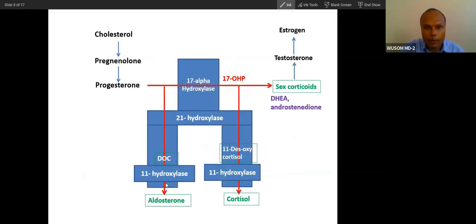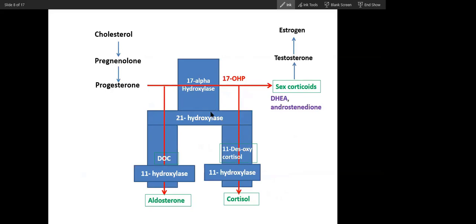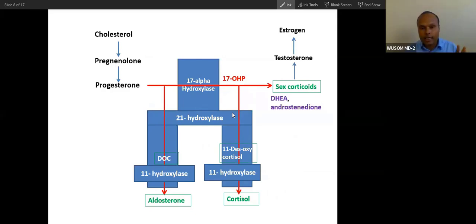Now let's talk about congenital adrenal hyperplasia. We are focusing only on congenital adrenal hyperplasia today. So I have written here a very, very important molecule. Can you remember this structure? If you have to analyze any condition and you remember this picture, you will be able to analyze the situation. You will be able to differentiate between 17 hydroxylase deficiency, 21 hydroxylase deficiency, and 11 hydroxylase deficiency.